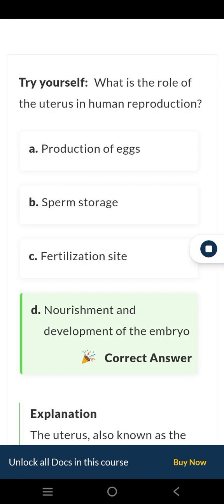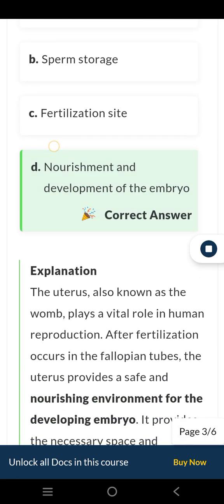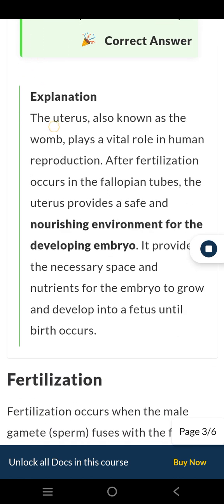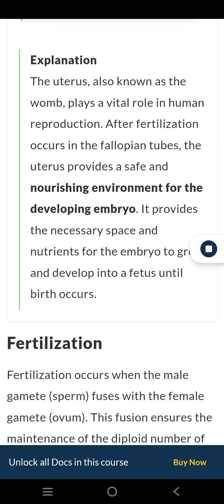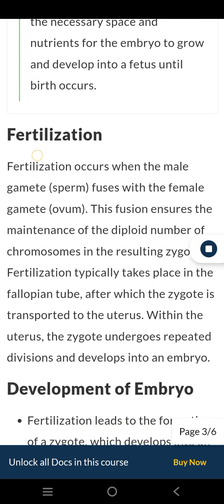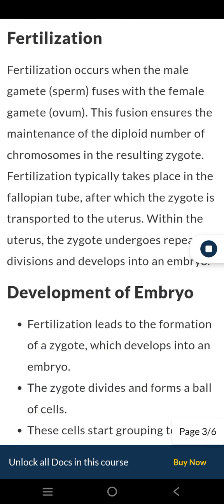Explanation. The uterus, also known as the womb, plays a vital role in human reproduction. After fertilization occurs in the fallopian tubes, the uterus provides a safe and nourishing environment for the developing embryo. It provides the necessary space and nutrients for the embryo to grow and develop into a fetus until birth occurs. View solution.